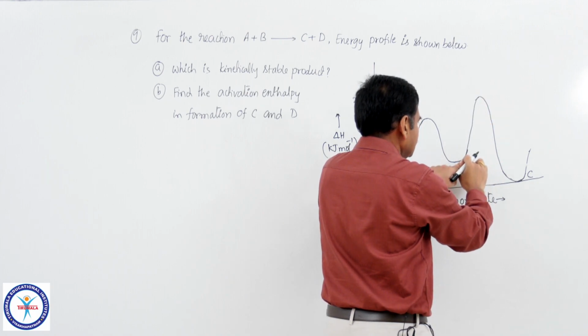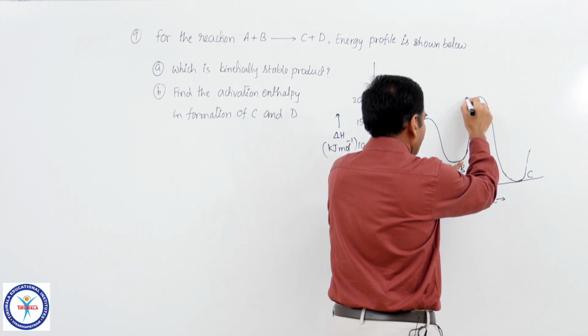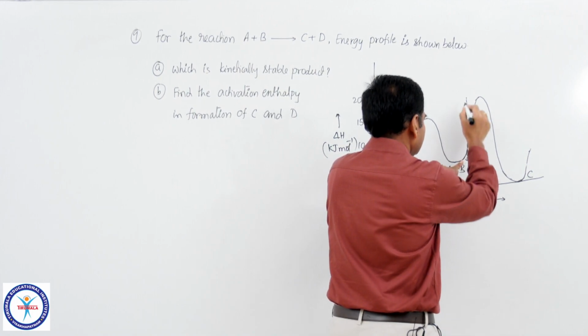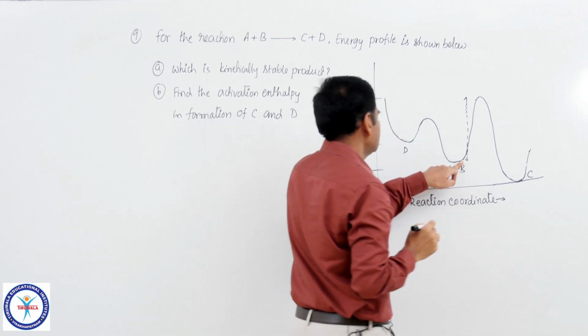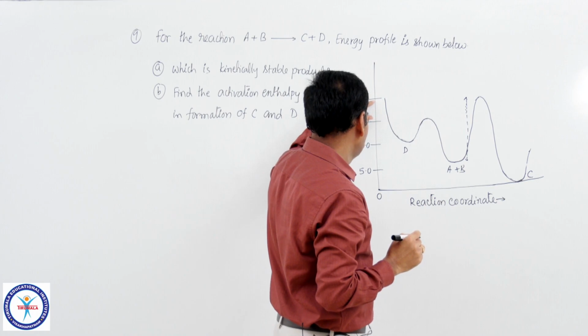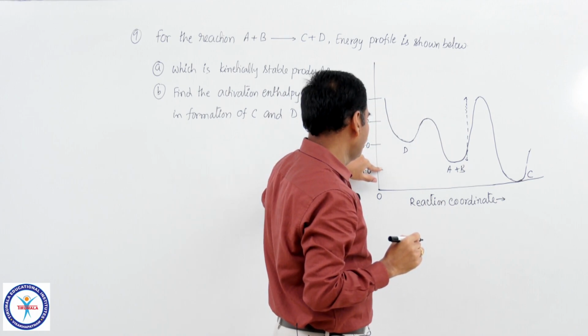The difference between these two is the energy of activation for the formation of C. That is how much? For formation of C, energy of activation is 20 minus 5 equal to 15 kilojoule per mole.